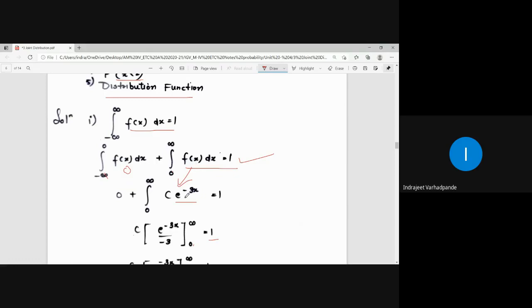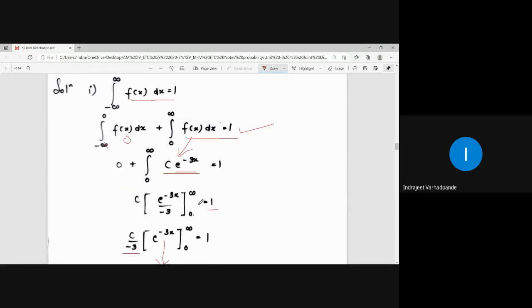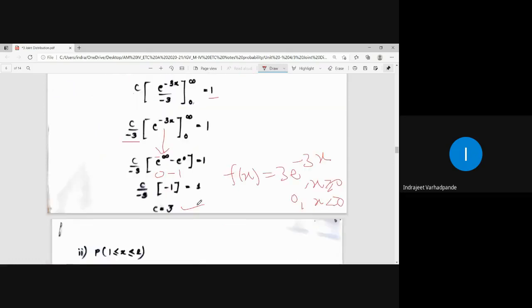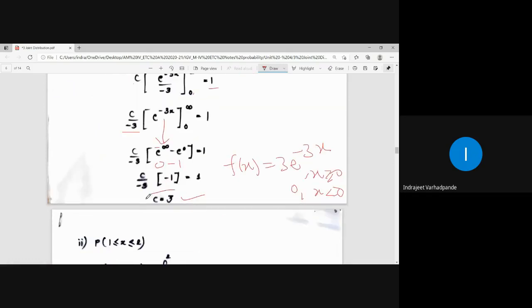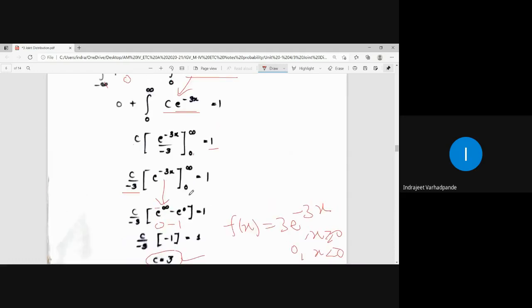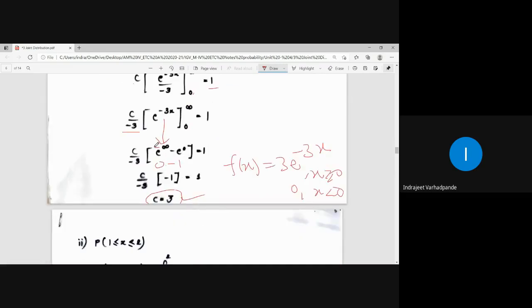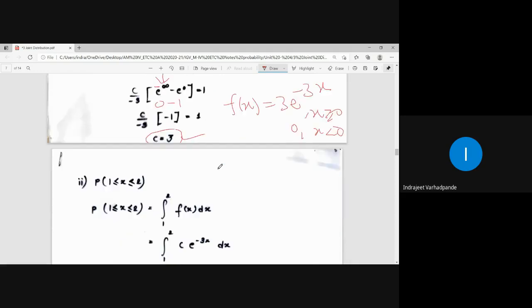And the value of the function is c into e to the power minus 3x. Integration of e to the power minus 3x is e to the power minus 3x upon minus 3, and hence I can find out the value of c as 3. Do the integration, put the limit, you get the answer. This is e to the power minus infinity. E to the power minus infinity is 0.